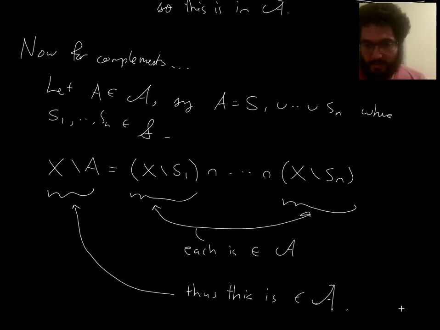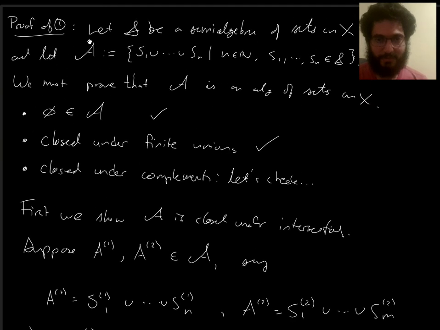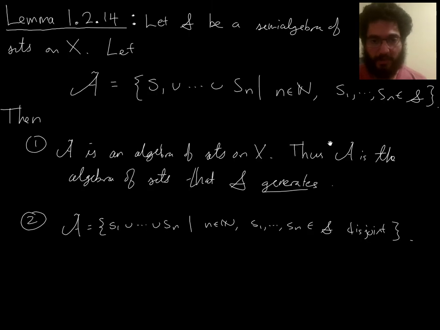So that's it. That's the last thing we needed to check, closure under complements. So then this really is an algebra of sets on X, and we have proven 1. And remember that along with that comes this conclusion. I don't have a very nice notation, I never introduced one for the algebra of sets generated by something.